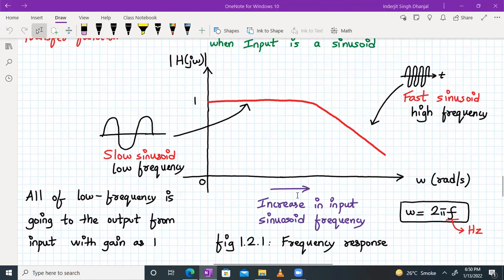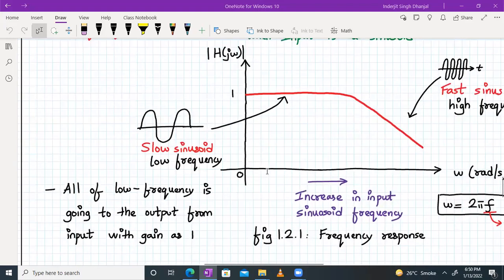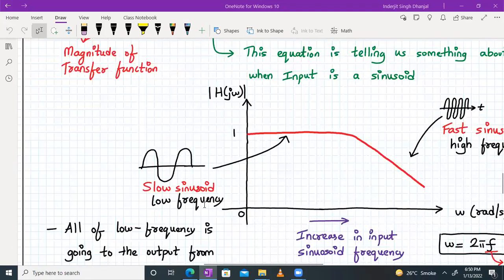And the x-axis is the increase in the input sinusoidal frequency, and omega is given by 2 pi f, where f is the frequency measured in hertz, and omega is the angular frequency measured in radians per second. So what will this graph signify? This graph might signify that all of the low frequency signal is going to the output from the input with a gain of 1. So that means this circuit will pass low frequency signals or slow sinusoidal signals.